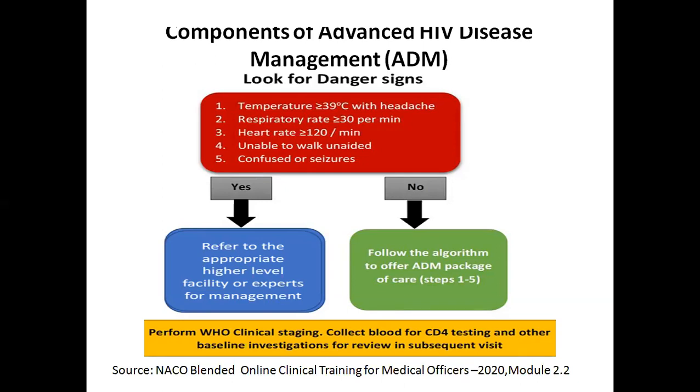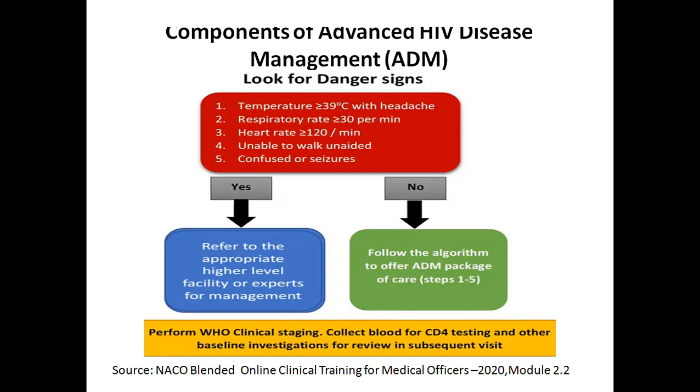These mandate that we arrange for this patient to be admitted. This patient needs urgent special care. If these signs and symptoms are present, then we refer the patient to an appropriate higher level facility or experts for management. We cannot lose time because this patient is already very sick. And if the danger signs are not there, then we will go for the ADM package of care, that is Advanced Disease Management Package of Care.